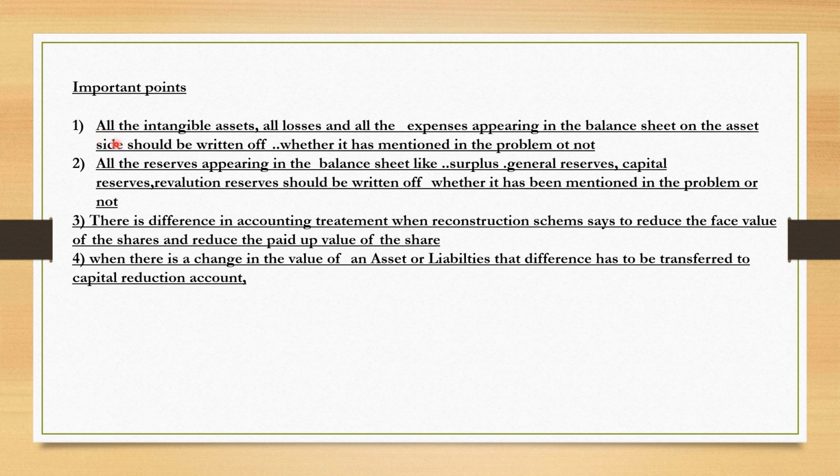The first point says all the intangible assets, all losses, and all the expenses appearing on the asset side of the balance sheet should be written off, whether it has been mentioned in the problem or not. Most of the cases they don't mention it in the problem. So we are going to write off all the intangible assets, all the losses and all the expenses which appear on the asset side of the balance sheet. This you need to remember.